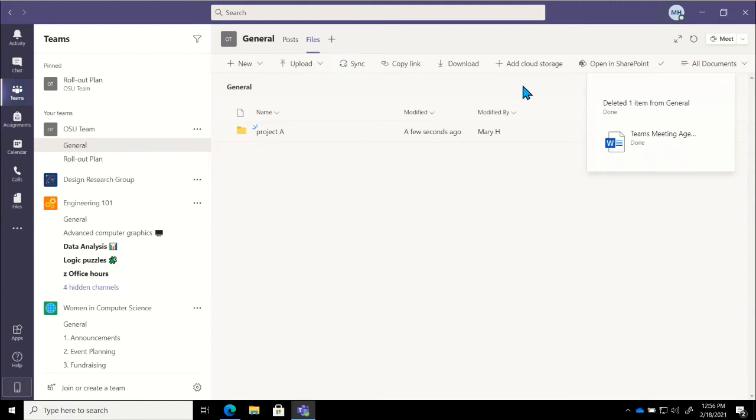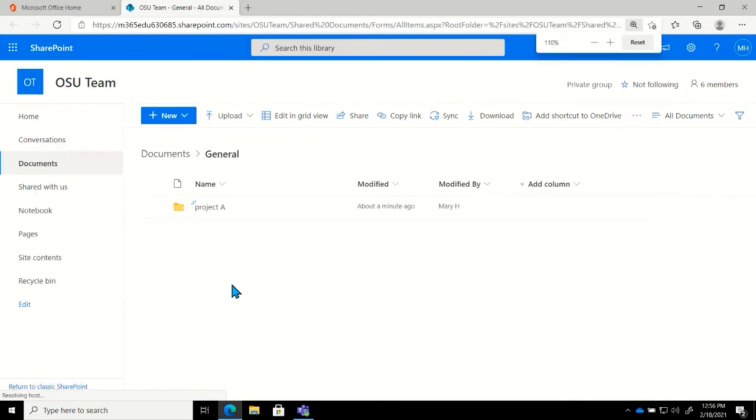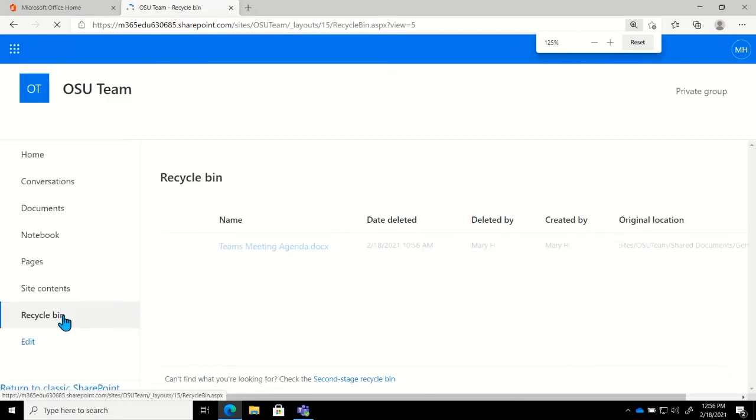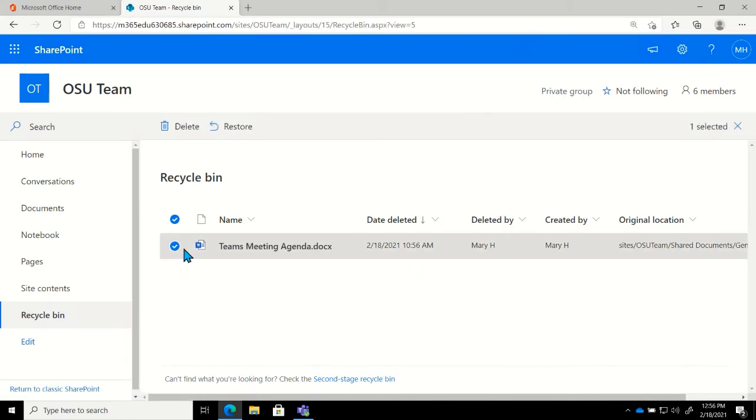We are going to go into Open in SharePoint, and this will take us to our SharePoint site for this team. Now on the left-hand side here, we have a navigation area. I'm going to zoom in a bit. I'm going to click on Recycle Bin, and I will be able to see the files that I have deleted. I can see the day it was deleted, who deleted it, who initially created it, and where it initially lived. If I click on this particular file, I will now have the ability to restore it.